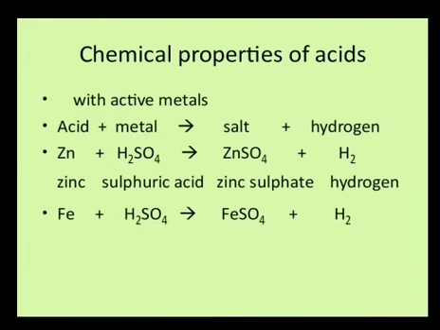Now there is one observation which we may remember. Whenever an iron nail is put into sulfuric acid solution, slowly the sulfuric acid, which was initially colorless, turns light green, and the iron nail or iron scrap, whatever we have put in the acid solution, starts getting dissolved. At the same time, we can see small bubbles of hydrogen coming out.